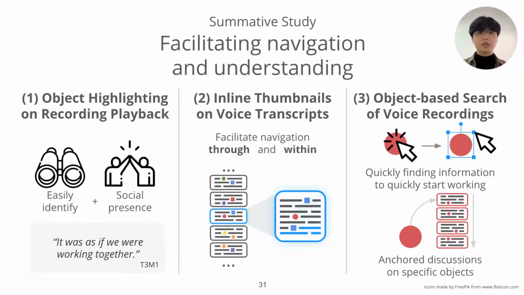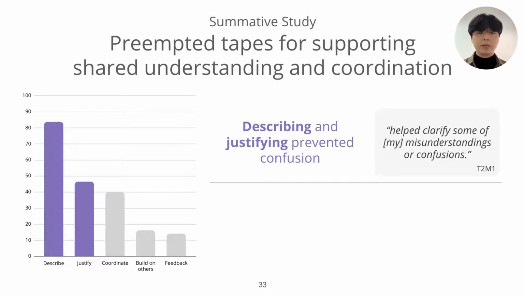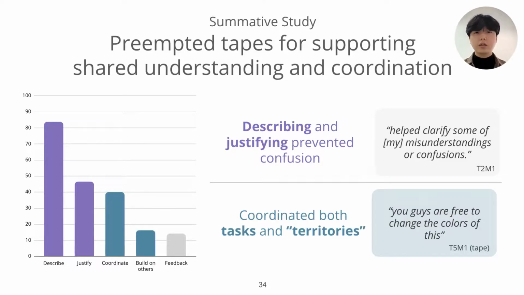The object-based search boosts productivity by helping participants quickly find information to start working and allows them to have in-depth discussions anchored on objects. Also, we coded and categorized the tapes to understand how participants used preemptive communication. The main use of the preempted tapes was to describe and justify one's own work, which helped increase shared understanding and decrease confusion. Additionally, tapes were used to coordinate tasks and the territories within the document that each member could work on.